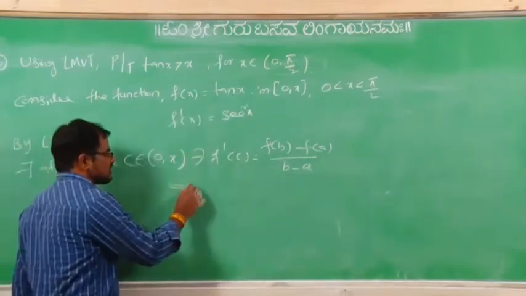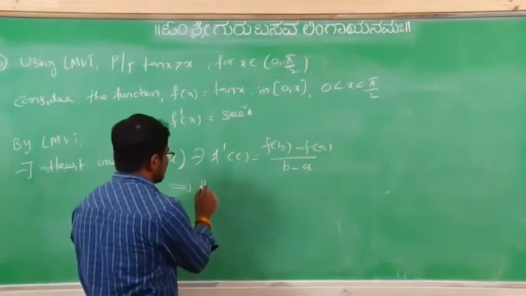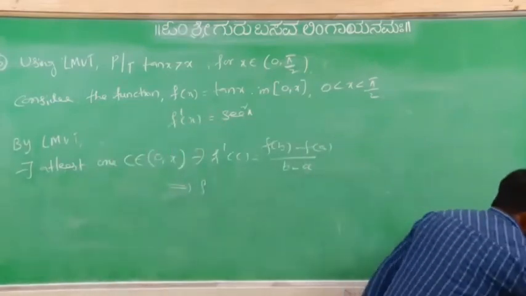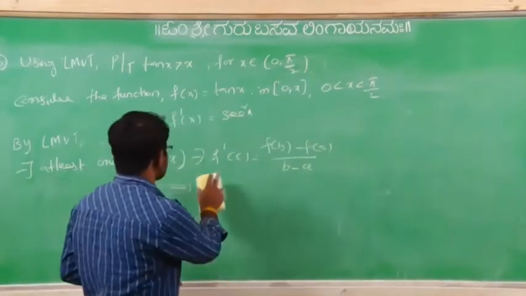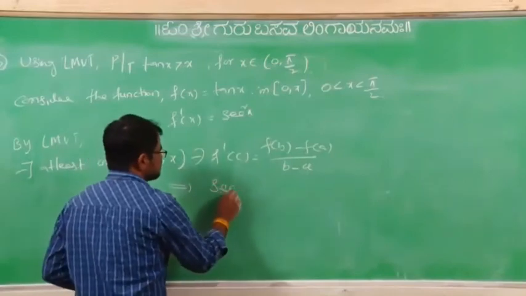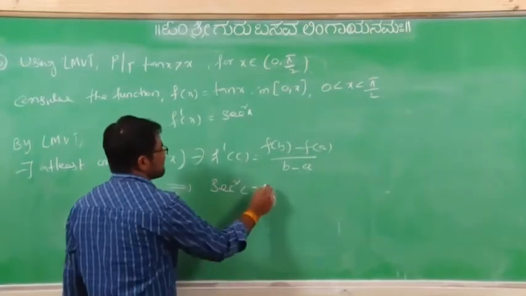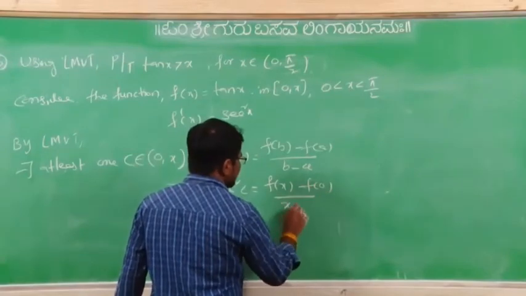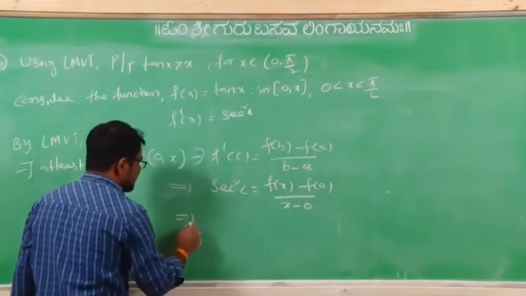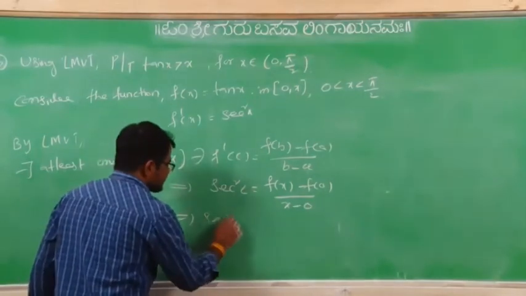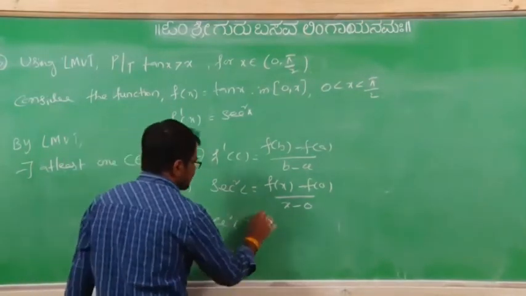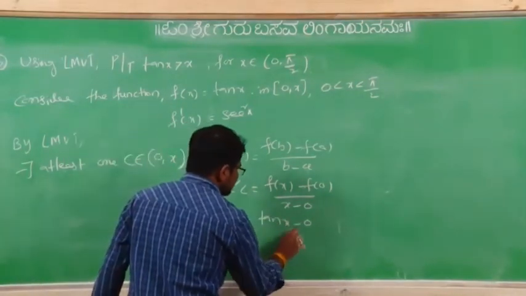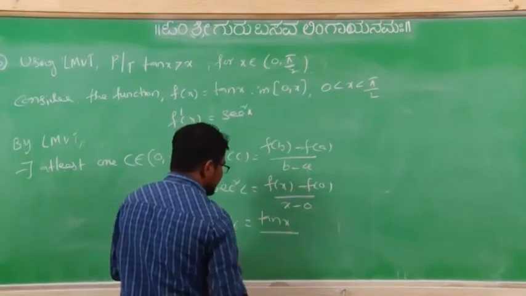Now that implies f dash of c, f dash of c is secant square c equal to f of x minus f of 0 divided by x minus 0. That implies secant square c equal to tan x minus 0 by x, means tan x by x.